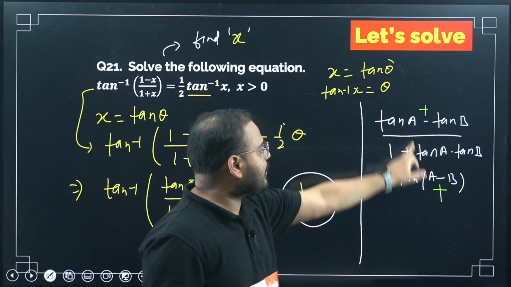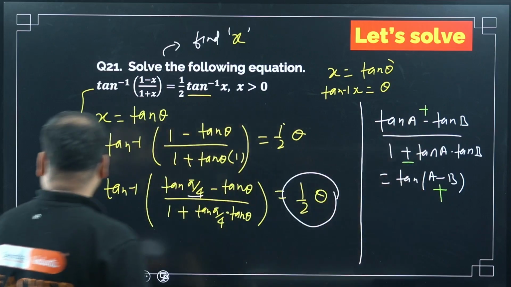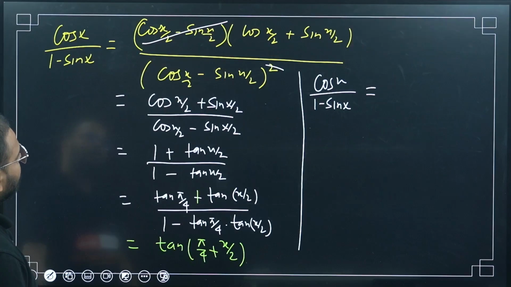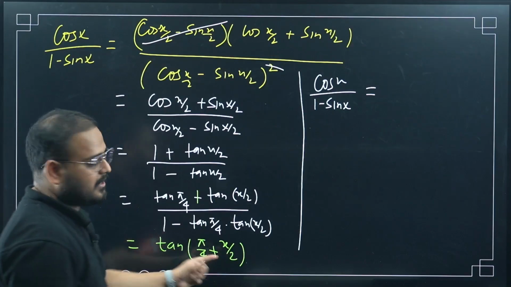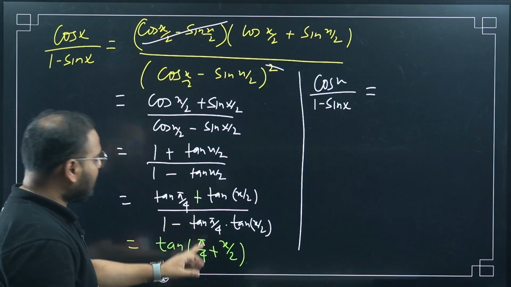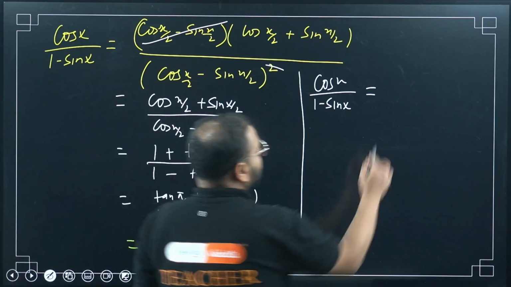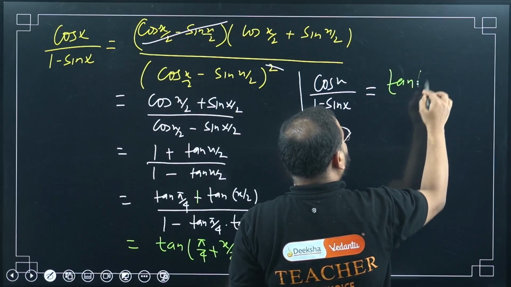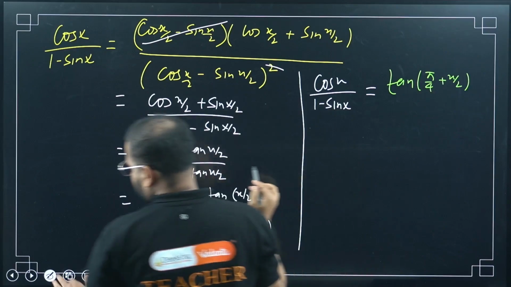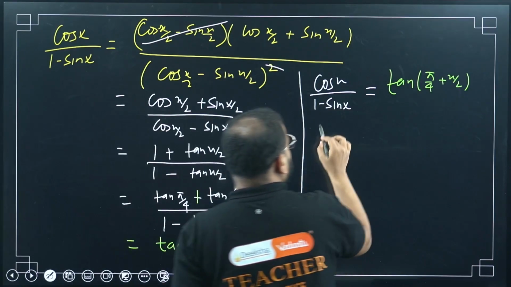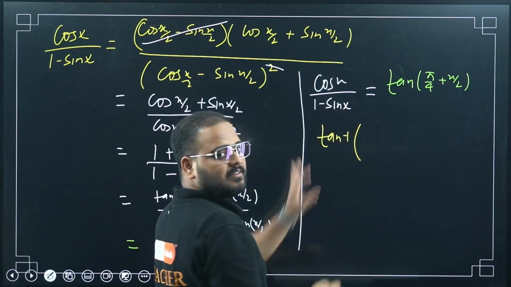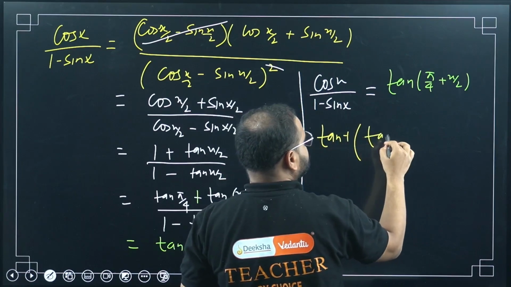Okay, so it will become tan of A plus B. So I can rewrite this as tan of pi by 4 plus x by 2. What is the question saying? Question says tan inverse of this thing, right? I can rewrite this thing as this part.